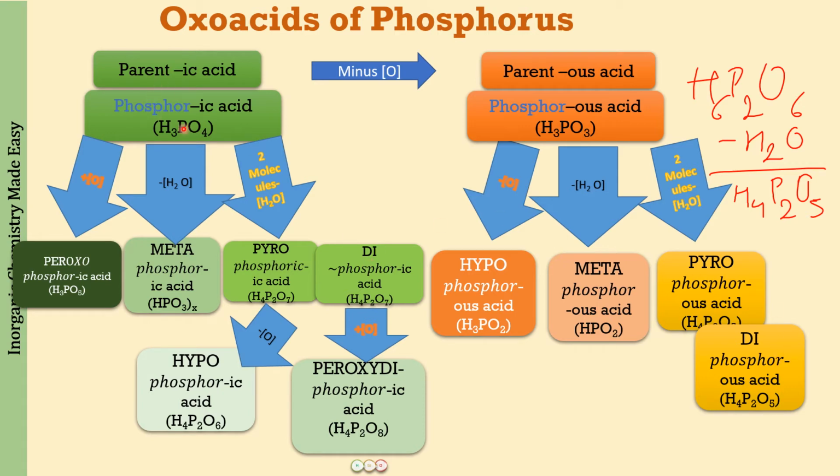Phosphoric acid side, when you're going to remove one water, you will be getting metaphosphoric acid. Removing two molecules, you will be getting pyrophosphoric acid or diphosphoric acid. Add one oxygen, you will be getting peroxomonophosphoric acid. And from the pyro, when you're going to subtract one oxygen, you will be getting hypo. And when you're going to add one oxygen, it is going to be peroxodiphosphoric acid. Right? I hope now all the names and the formulas, you can write it out yourself.